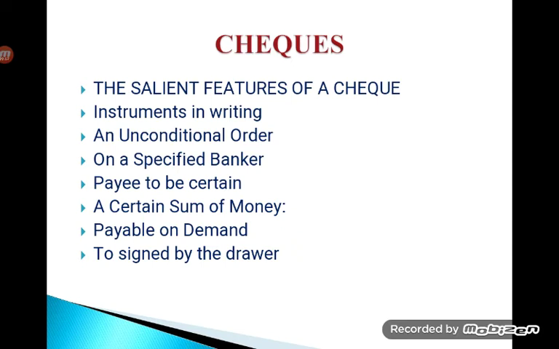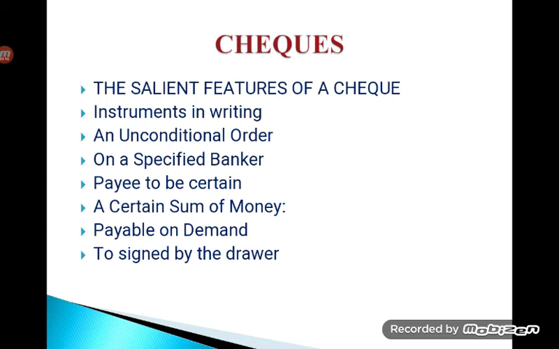If you are elaborating this particular point, there are three important parties involved. The first one is the drawer of the instrument, the person who draws the check. The maker of the check, the customer of the bank who is issuing the check, is the drawer. The drawee is the drawer's bank.